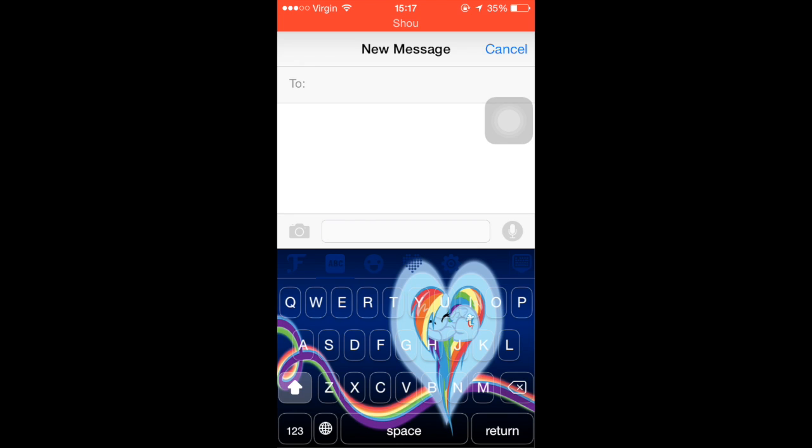How to make your very own customized keyboard on an iOS device. So right now I have Rainbow Dash because who doesn't like My Little Pony? Just in case you're wondering, I'm going to make this Minecraft game because we are a Minecraft channel. So yeah, let's get started.